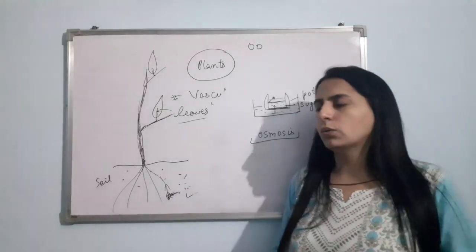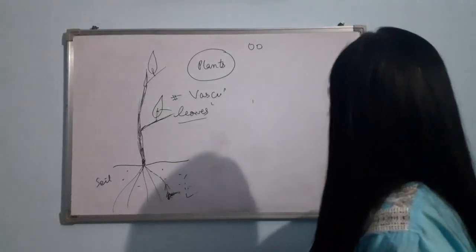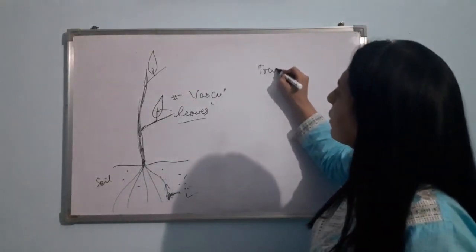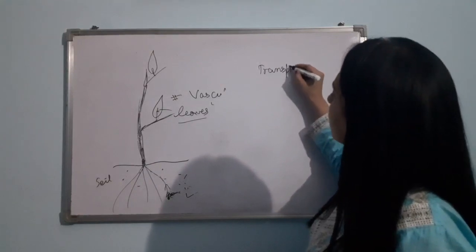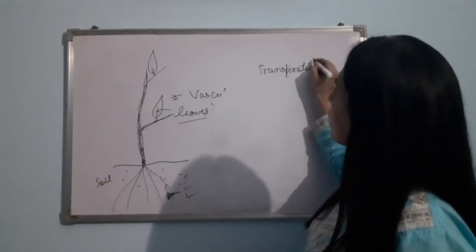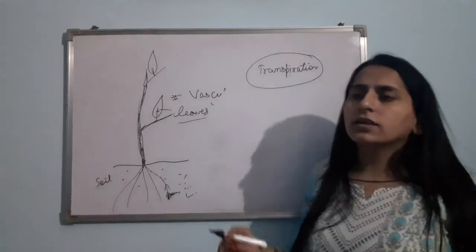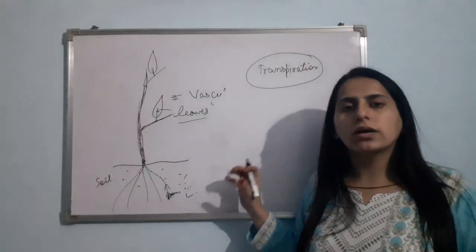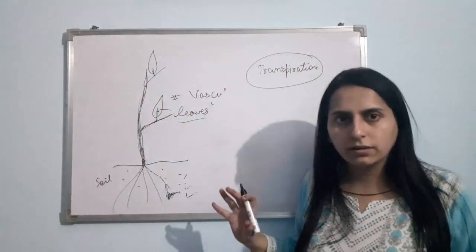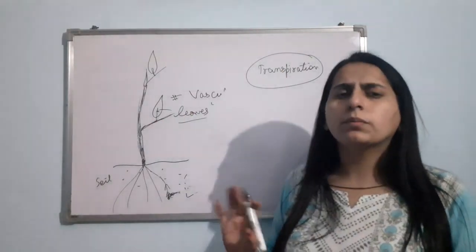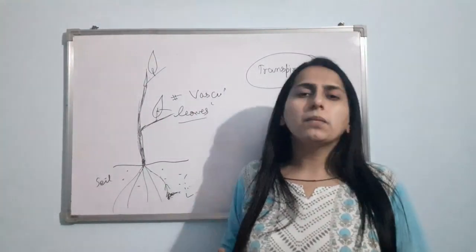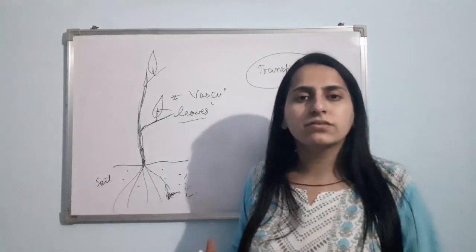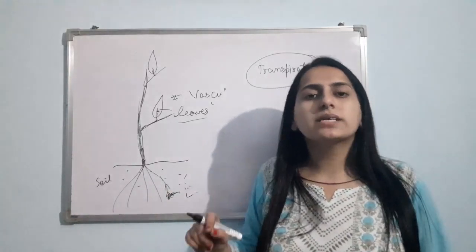Am I clear? Now, next topic is transpiration. Again, you have read this topic in your previous classes. What is transpiration? The water that is taken by the plants from the roots, from the soil. All the water is not being used by the plant. Some amount of water is being evaporated through the surface of the leaves, and that process is known as transpiration.